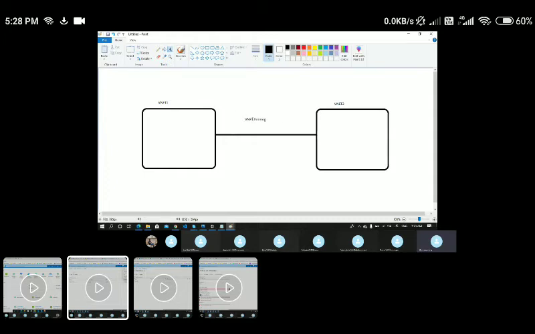So for now, let us go ahead and create this scenario and test the peering connectivity, whether it is working or not. We'll do it again.